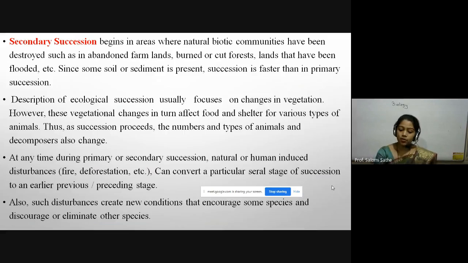At any time during primary or secondary succession, natural or human-induced disturbances, like fire and deforestation, can convert a particular stage of the succession to an earlier or preceding stage. Also, such disturbances create new conditions that encourage some species and discourage or eliminate other species.